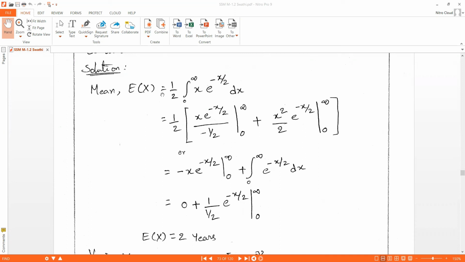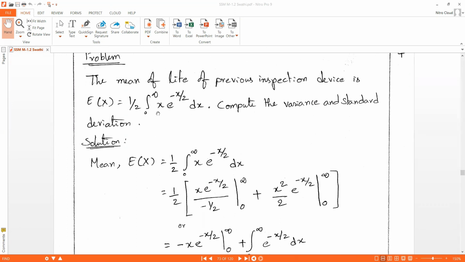Here they have given the mean formula, E of x equal to 1 by 2 integral from 0 to infinity of x into e power minus x by 2 dx.